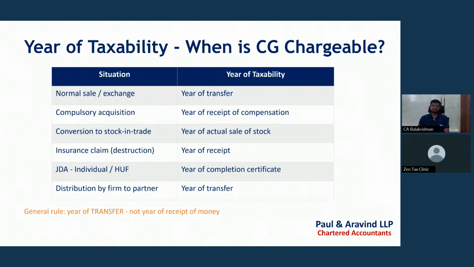For an insurance claim for destruction or demolition, we need to offer it as tax in the year in which the receipt has been received, due to the uncertainty of receipts. For a joint development agreement, we need to pay the tax in the year in which the completion certificate is received. For distribution by the firm to the partner, if a capital asset is distributed by the firm to the partner, then we need to pay tax in the year of transfer.